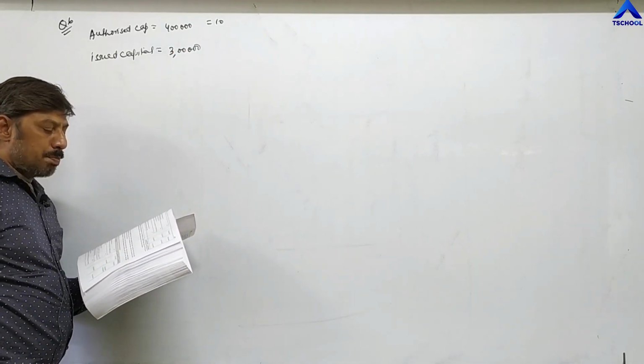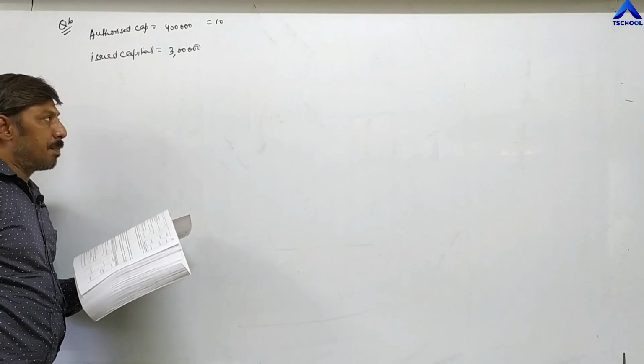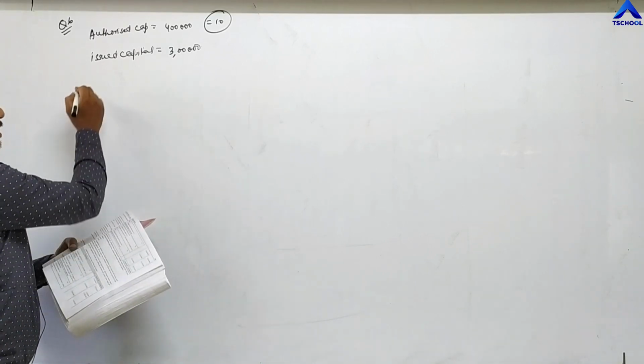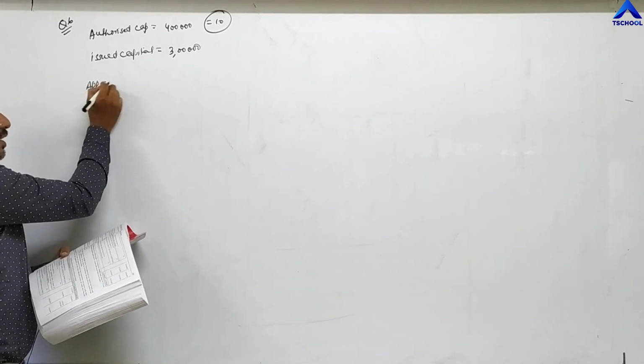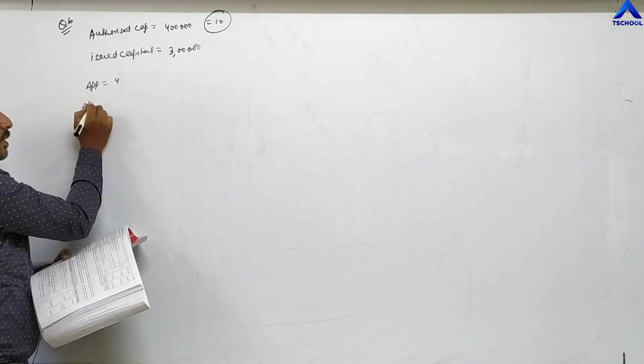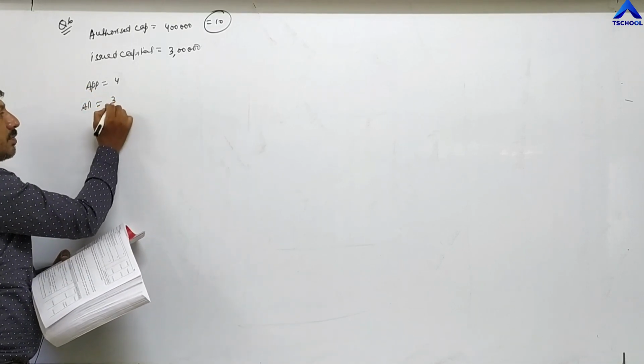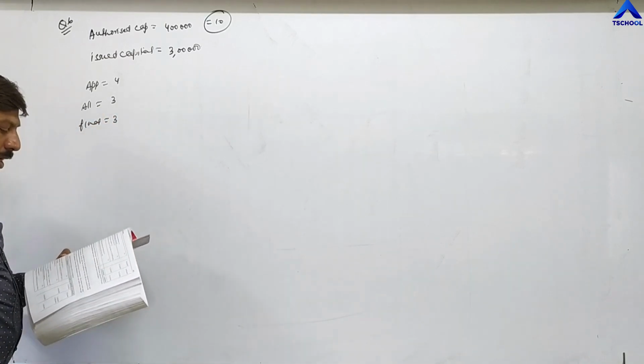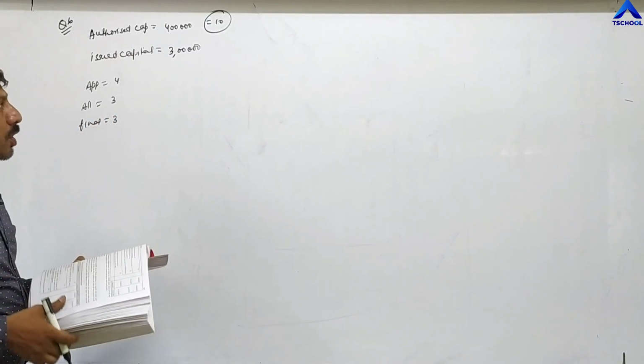Amount called up per share was as under. The company has demanded this 10 rupees in 3 installments: application 4 rupees, allotment 3 rupees, and final call again 3 rupees. But now the next important point.